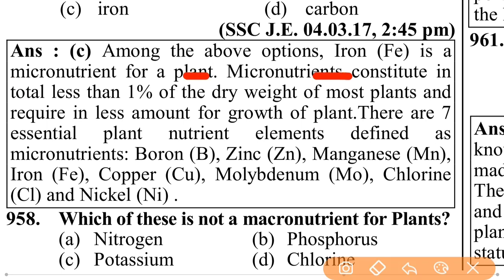Micronutrients constitute in total less than 1% of the dry weight of most plants and are required in small amounts for growth of the plant.